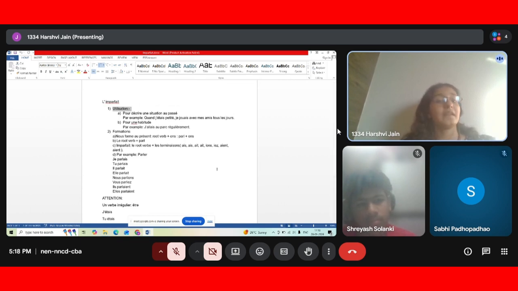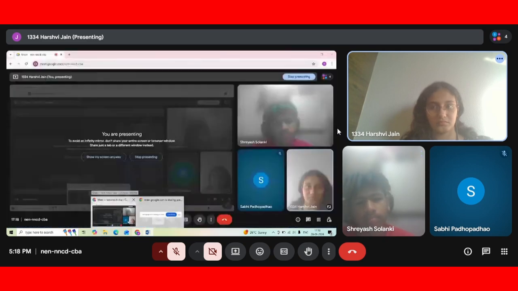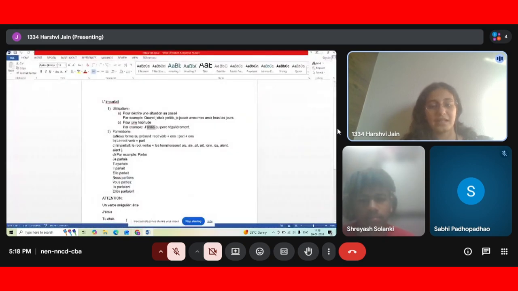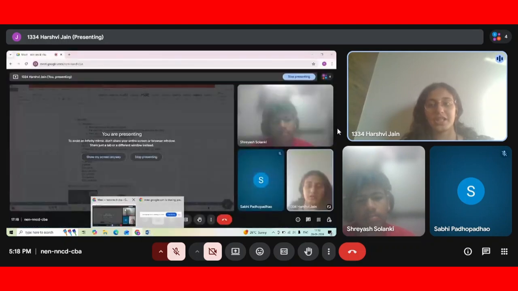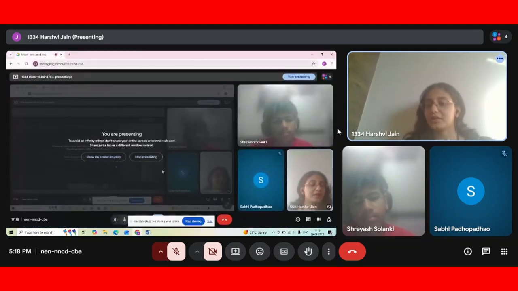Now, how do we form the tense? For example, j'étais, j'allais. Where do these verbs come from? How do we form these words? We learned the present tense. You know the conjugation for the present tense of aller.